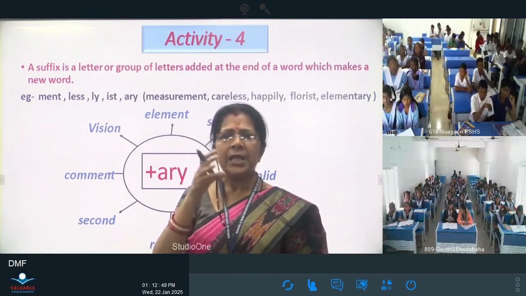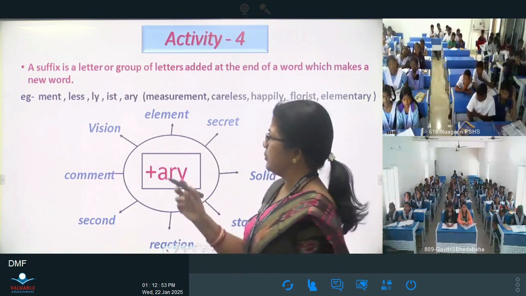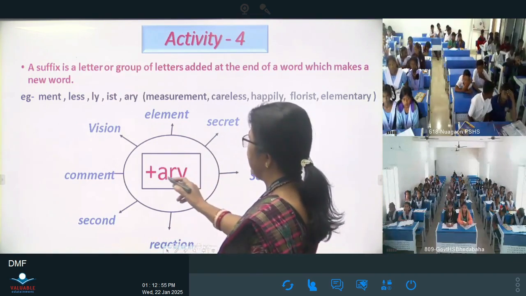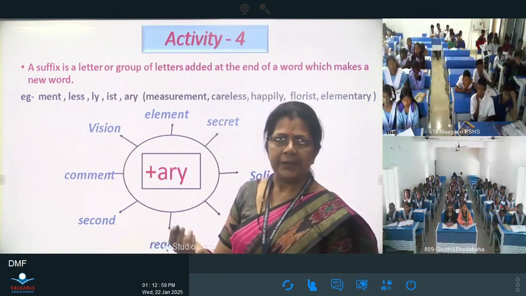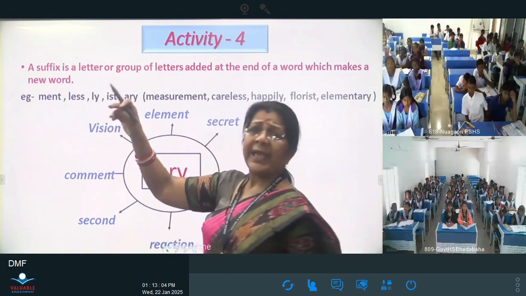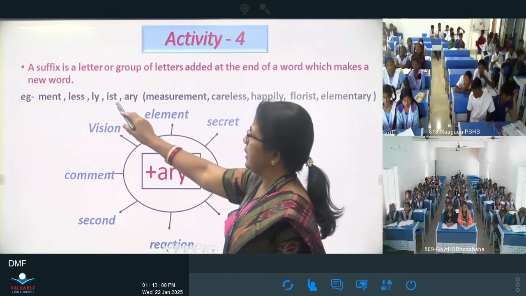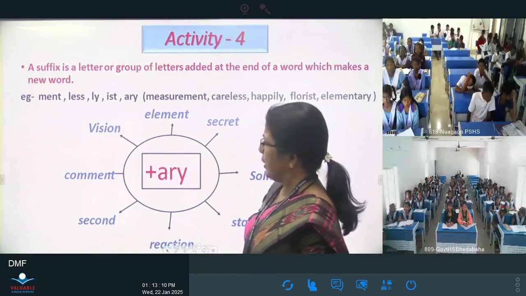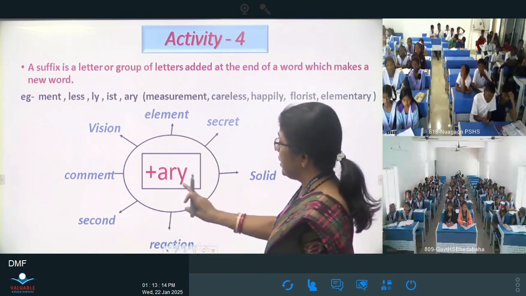Suppose the suffixes: management, government, then less: careless, selfless, okay, then ly: happily, then florist, then airy. Okay. So in this way, you write down by using the suffix.